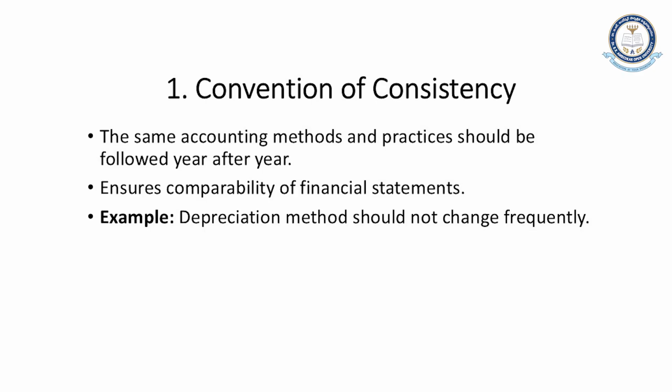This year we are following the straight line method, another year we are following the written down method, and again we switched back to a single method. Then it is not going to work in a particular way for business, and it is going to create confusion for the comparison, and it will not create consistency.